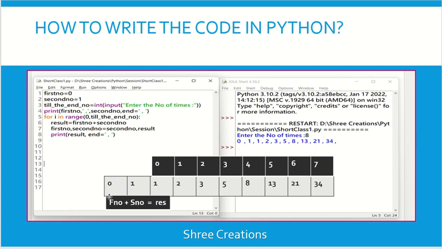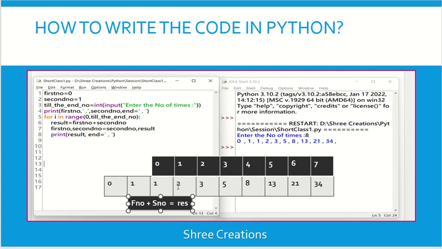So now, see, the second number is now the first number. Whatever the result we have, that is the second number. Now these two numbers are added and it prints the output. The 0th iteration is over, the first iteration is over.